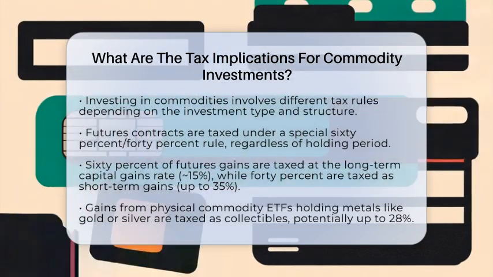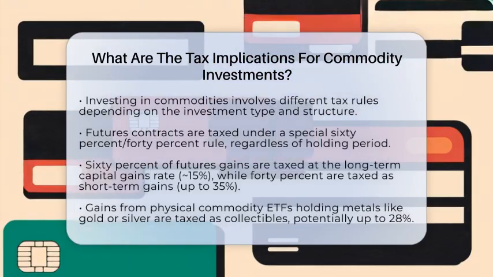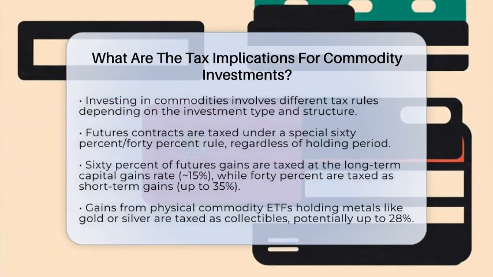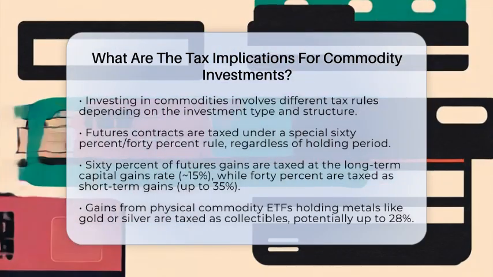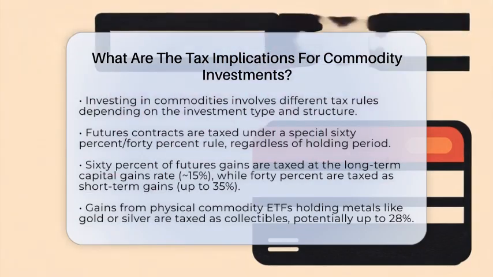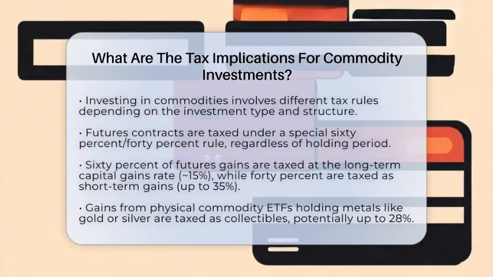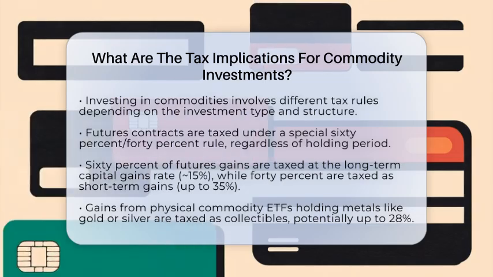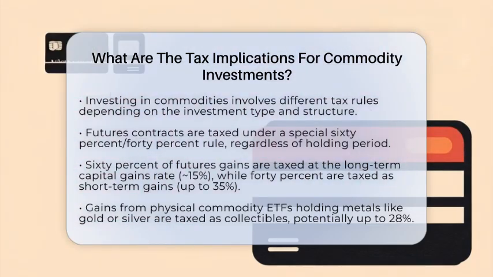First, if you trade futures contracts, the tax rules are a bit special. Gains from futures are taxed under what's called the 60%-40% rule. This means 60% of your profits are taxed at the long-term capital gains rate, which is usually around 15%. The remaining 40% are taxed at the short-term rate, which can be up to 35%.